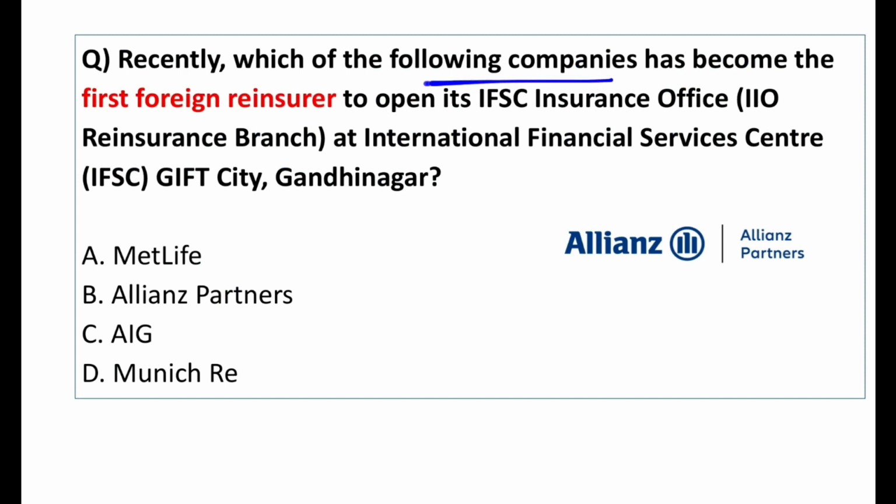Which of the following companies has become the first foreign reinsurance company to open their office in the Gift City in Gujarat? It is Alliance Partners, which is based in France. Now look, Allianz is originally a company from Germany, but Alliance Partners is based in France. They have launched an IFSC Insurance Office in the International Fintech Services Center, IFSC Gift City in Gandhinagar. They are the first foreign reinsurance company to open their office at IFSC.